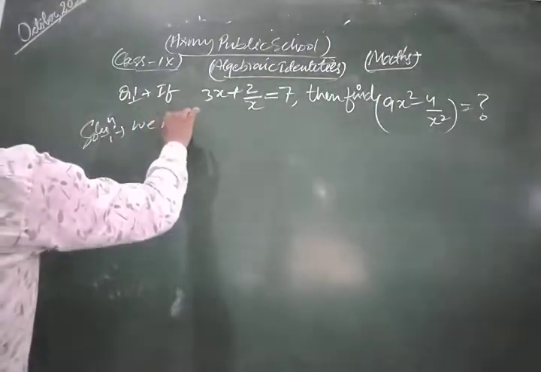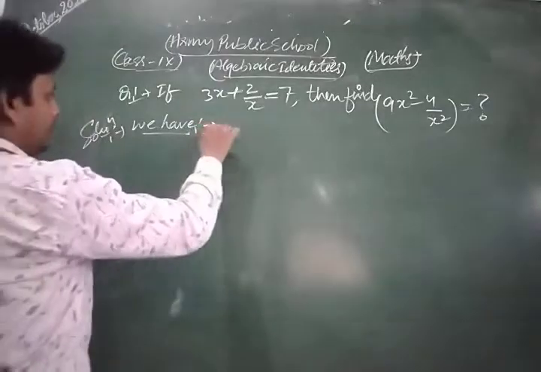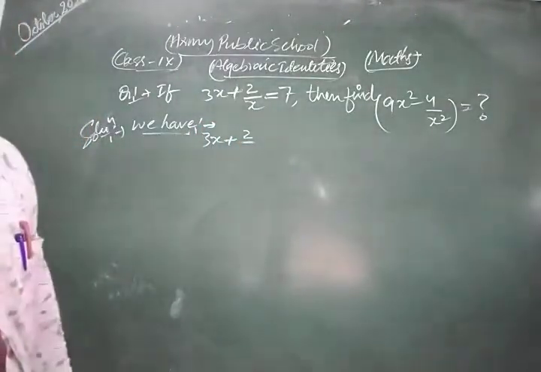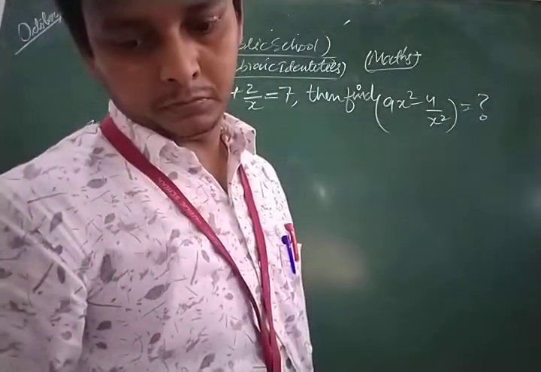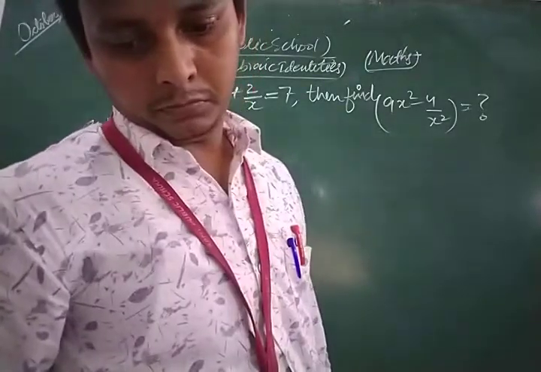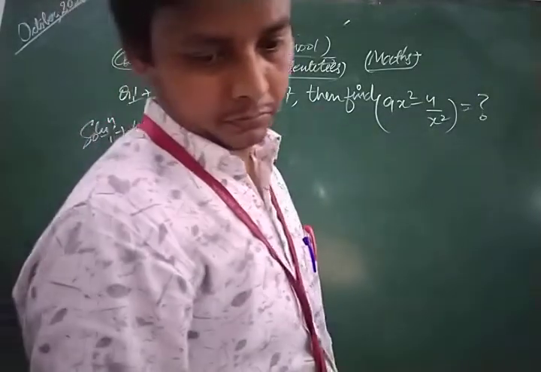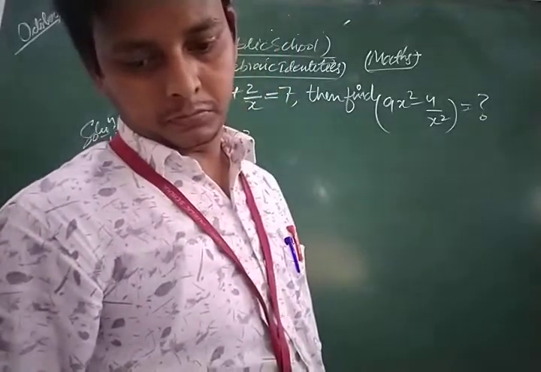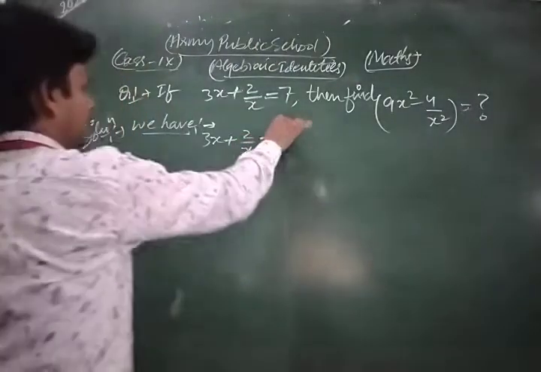First of all, we write what we have: 3x plus 2 upon x is equal to 7.